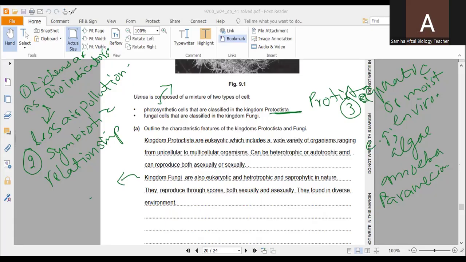Heterotrophic means they cannot photosynthesize or manufacture their own food. So they depend on other organisms, dead and decaying organisms. So they are living a saprophytic or parasitic life.